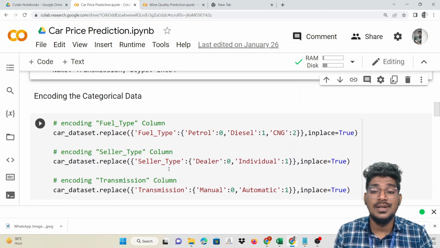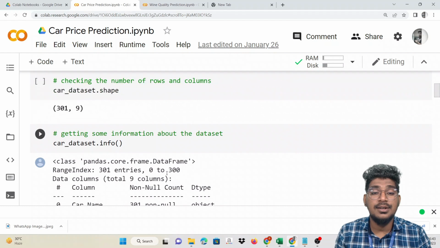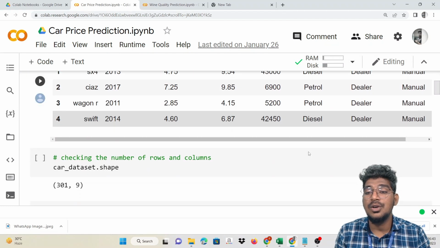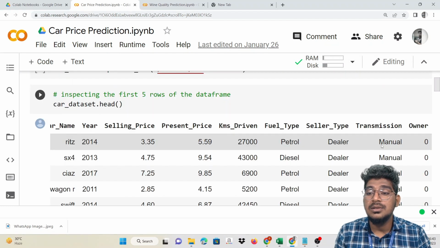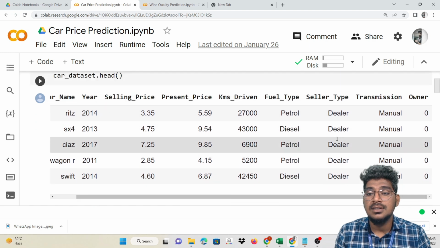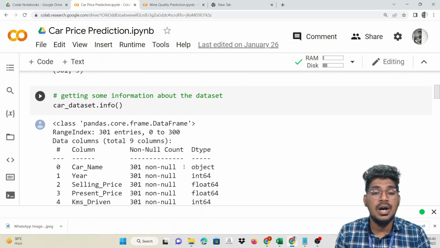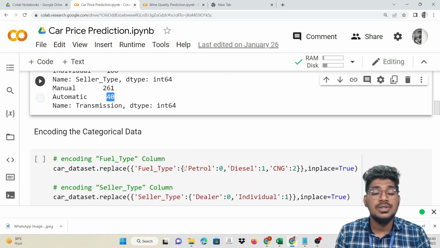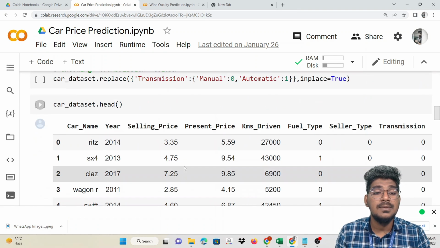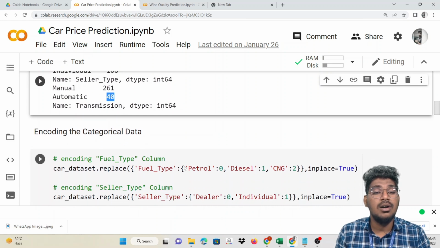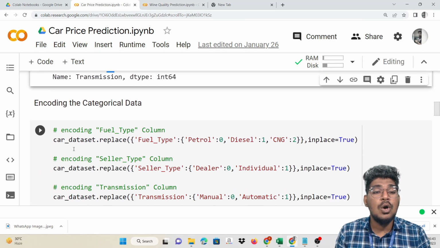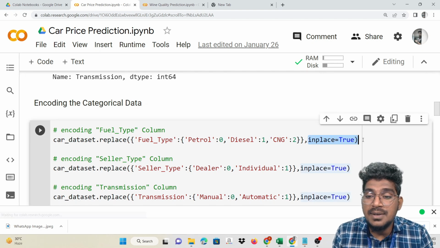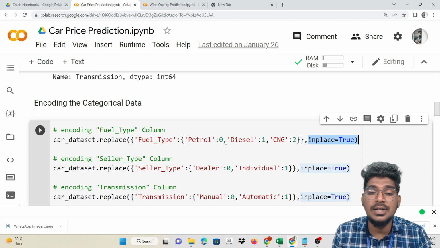Now we are going to encode the categorical data, because the values are like fuel type diesel, petrol, and we need to convert them to 0, 1, 2, and transmission manual and automatic to 0, 1. So how can we do that? We are getting into label encoding, or encoding the categorical data. Call this car dataset dot replace, then fuel type petrol 0, diesel 1, and CNG 2, then inplace will paste these numbers, replacing the values.